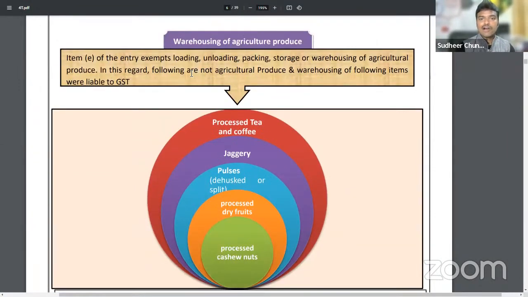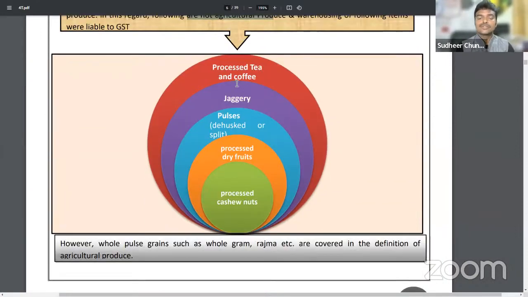Here, if you see, the following are not agricultural produce. If these items are stored in a warehouse, whether the warehouse will charge GST? Yes, the warehouse will charge GST. What are those? Processed tea and coffee, jaggery, pulses, dry fruits, processed cashew nuts. So in all these cases, GST will be charged.